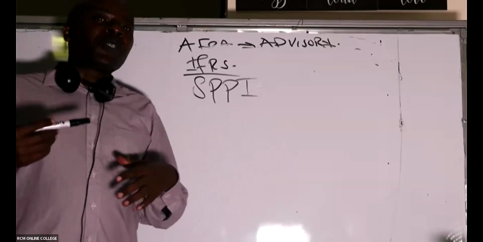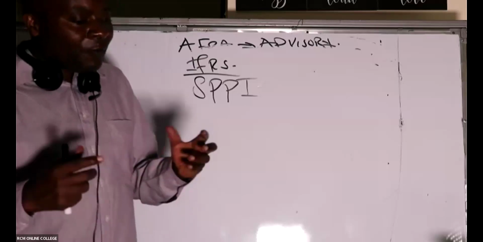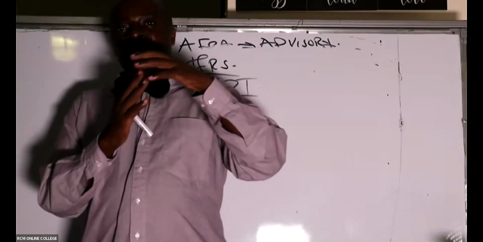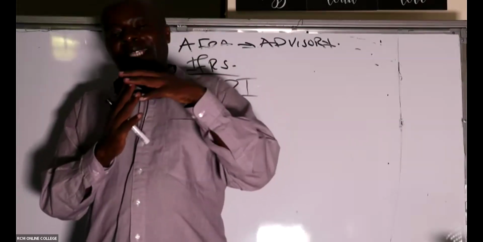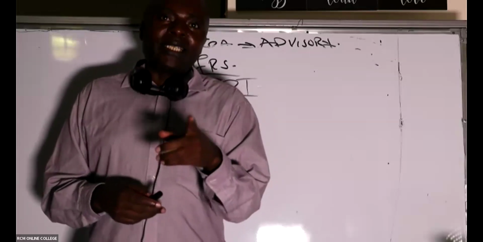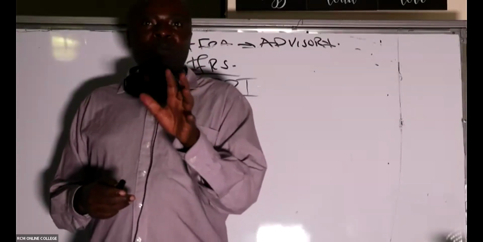Ladies and gentlemen, you're going to see great things over here. Whenever bonds change value, whenever we do valuation, that increase will be taken to the P&L. We talk of fair value through P&L, fair value through profit and loss.